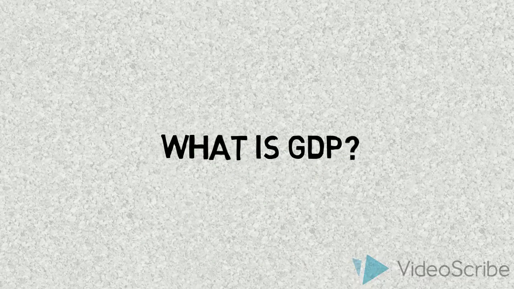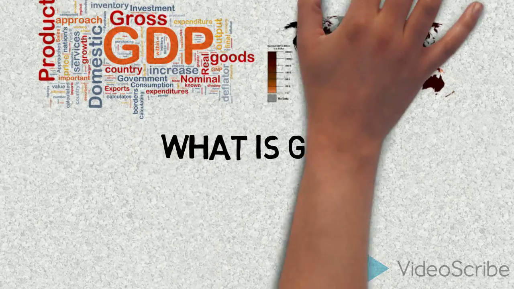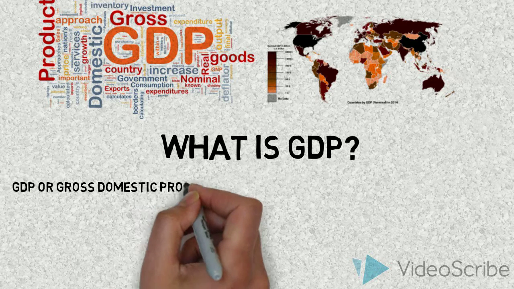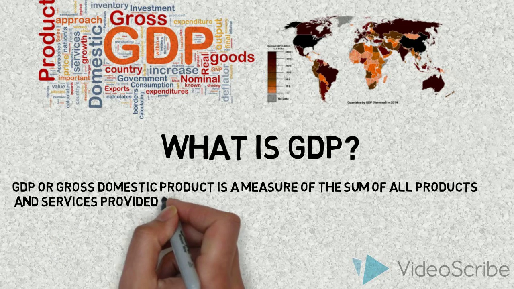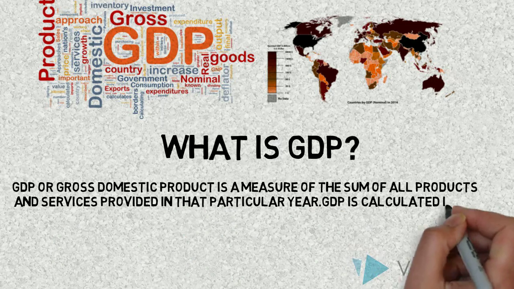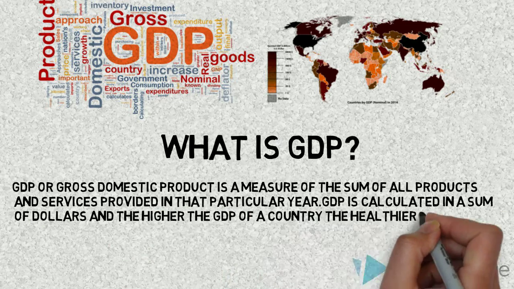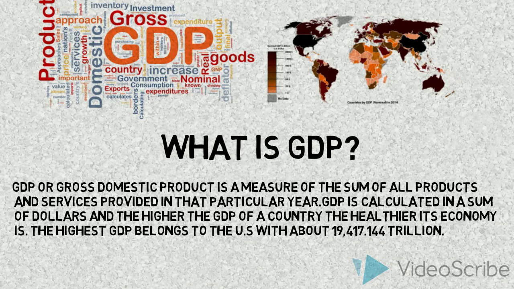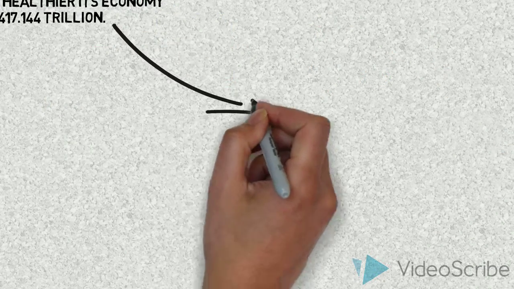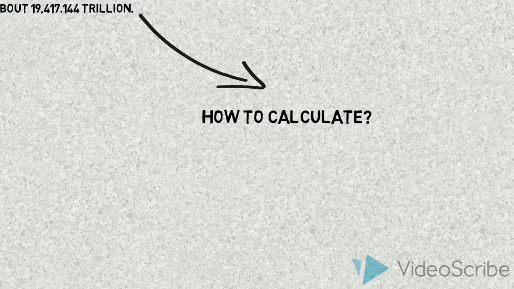What is GDP? GDP, or Gross Domestic Product, is a measure of the sum of all products and services provided in that particular year. It's calculated in a sum of dollars, and the higher the GDP of a country, the healthier its economy is. The highest GDP belongs to the US, with about 19,417 trillion. So, how do we calculate GDP?